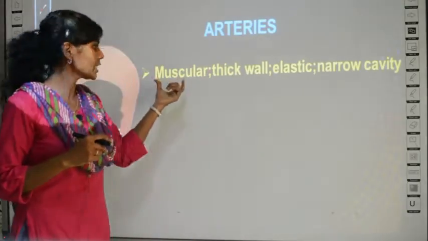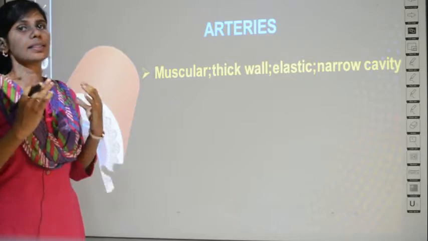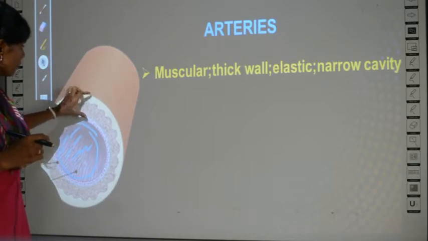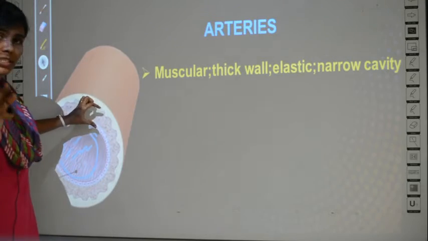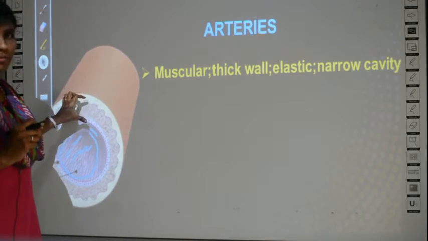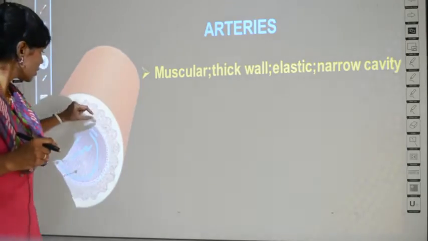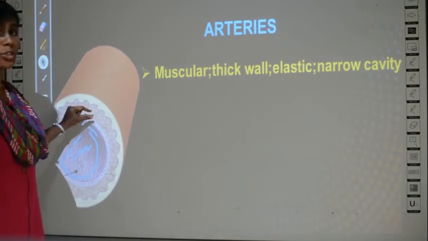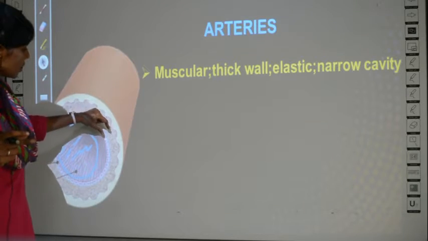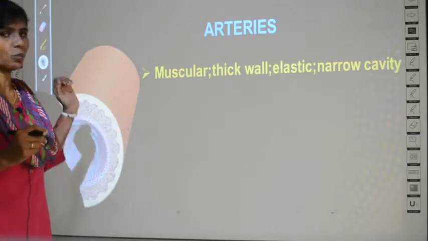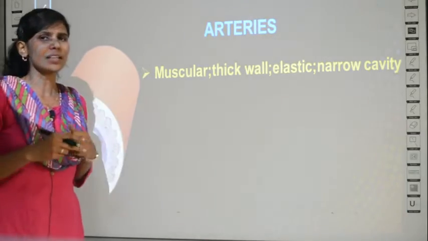That is why it is called muscular, and it has a thick wall. This is the wall. The thickness of the wall is very thick when compared to veins, because in veins you are going to have a very thin wall, whereas in arteries you have a thick wall and it is muscular and it is elastic.